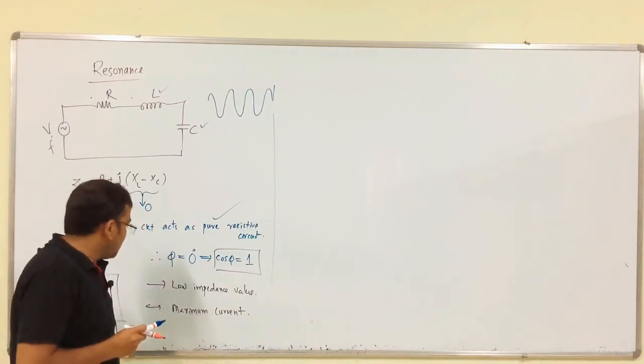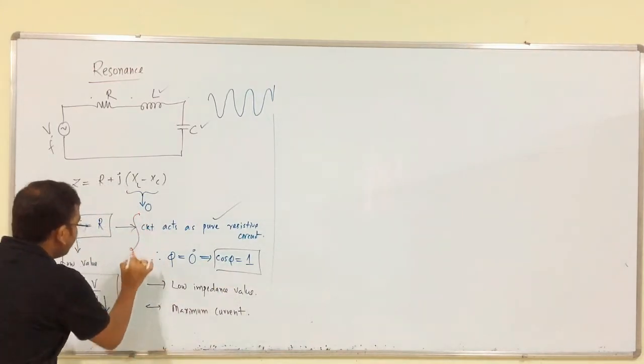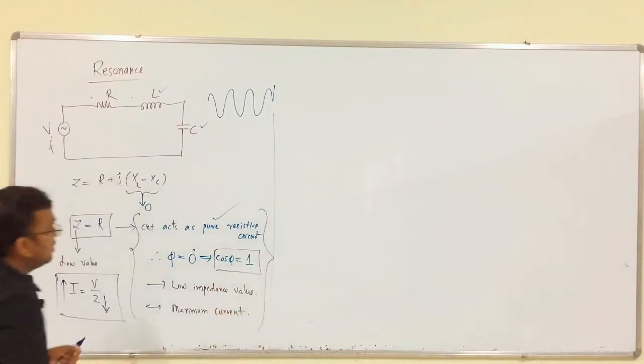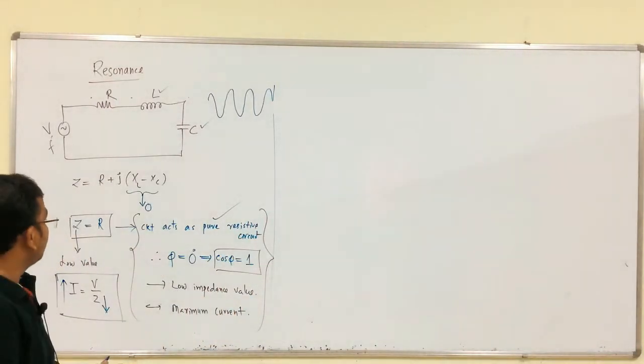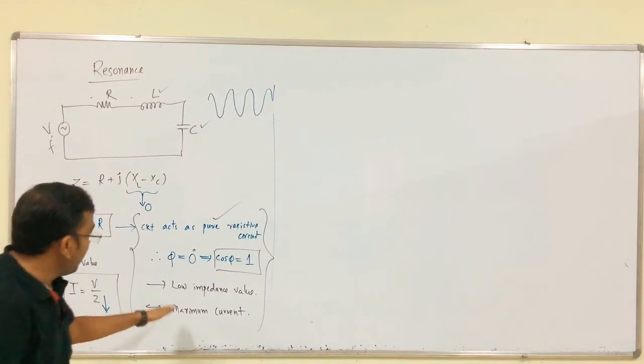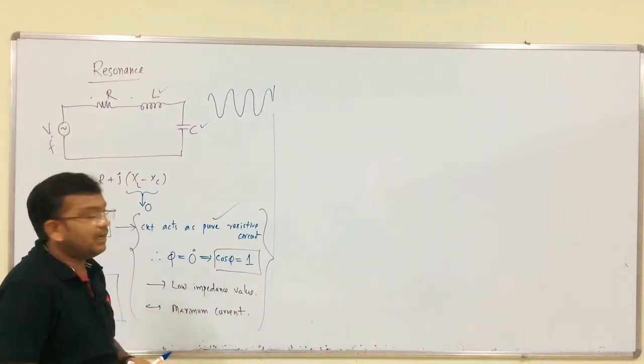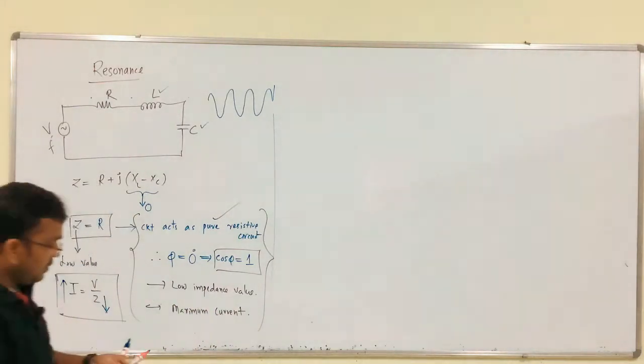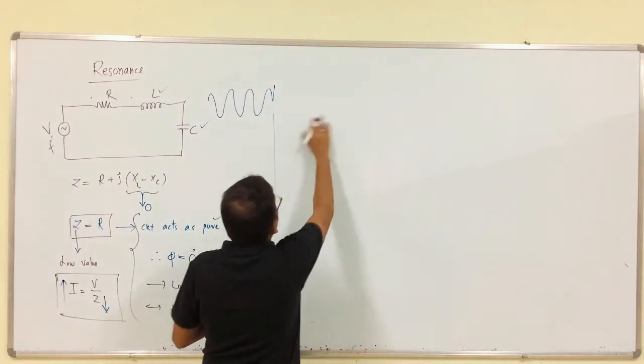Okay. So, these are very important observations in case of a series RLC circuit. So, here we have low impedance value and maximum current. So, now I am going to draw the curve.